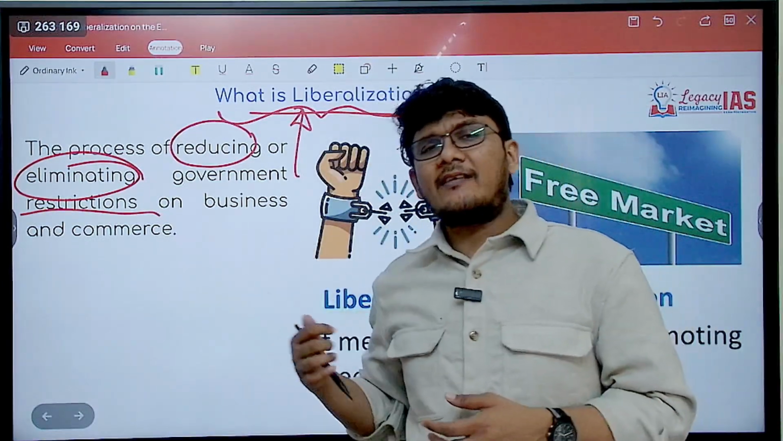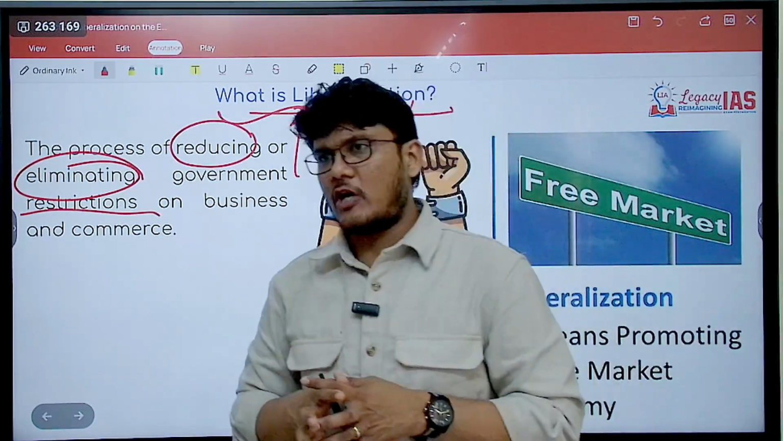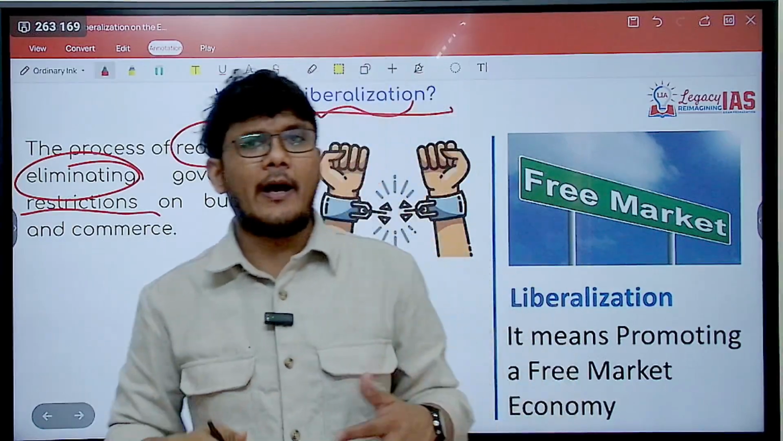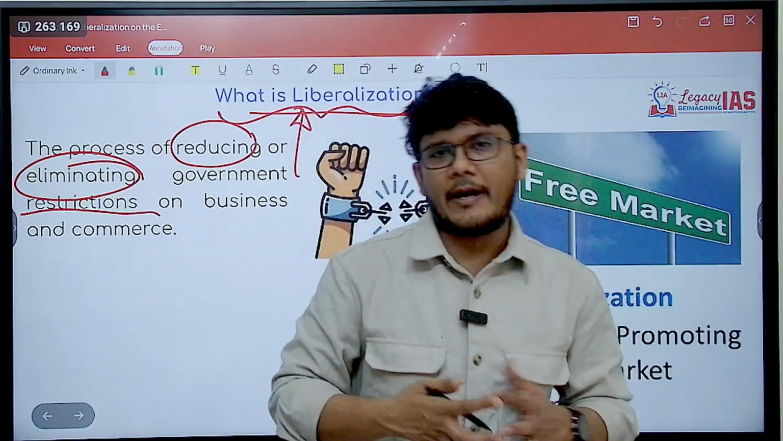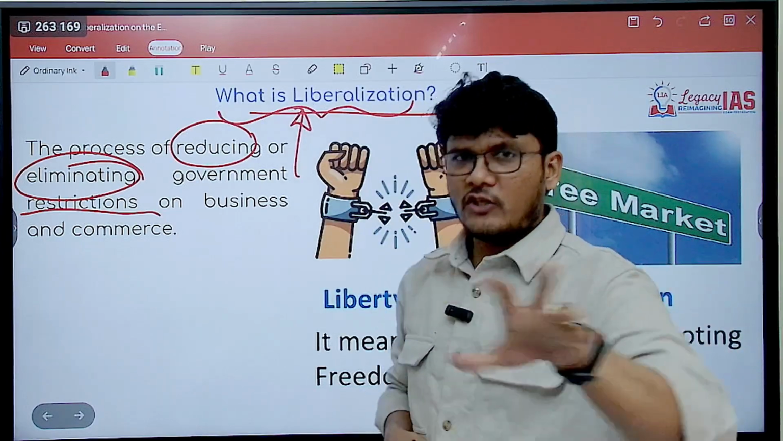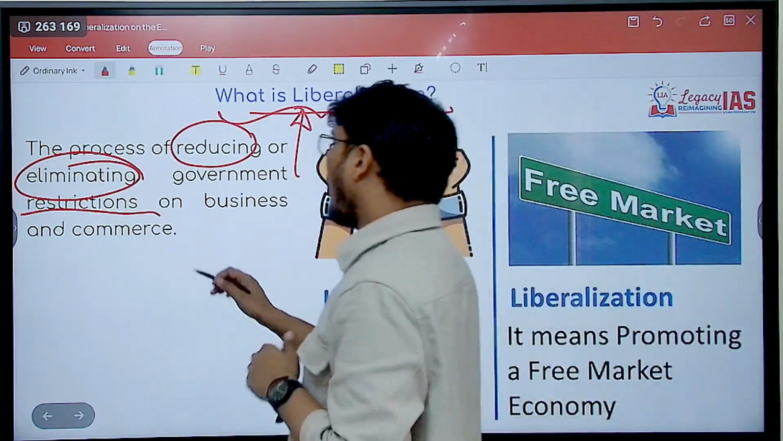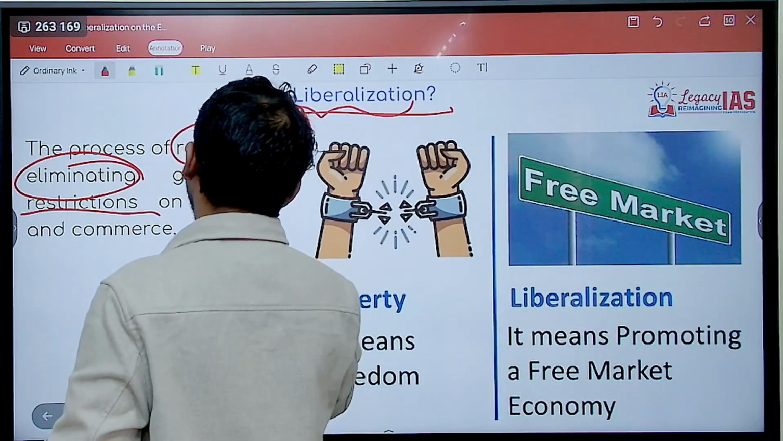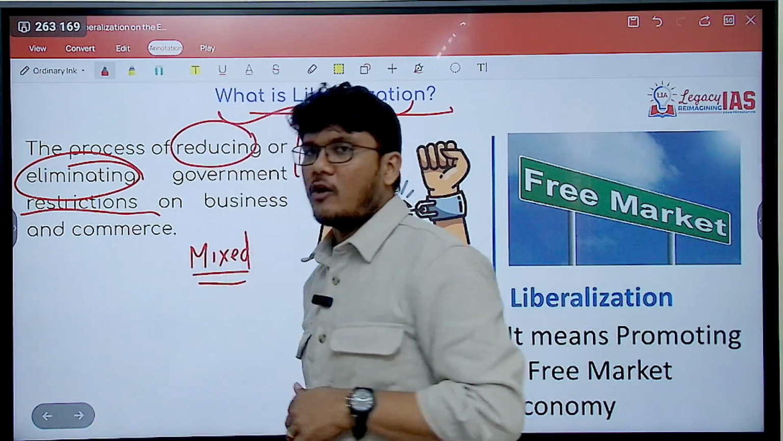In this case, it's the government restrictions which are there. Of course, we are governed by a government, so that government imposes certain restrictions. Now, why is that the case? Because India is a mixed economy. Now, what is a mixed economy?